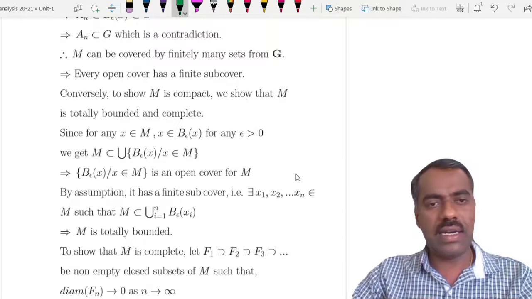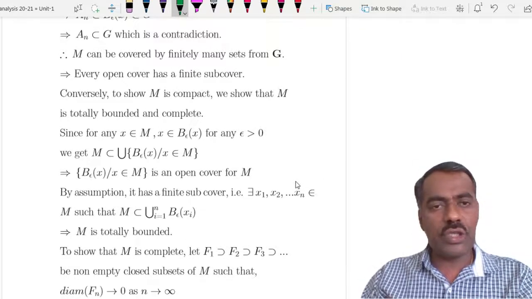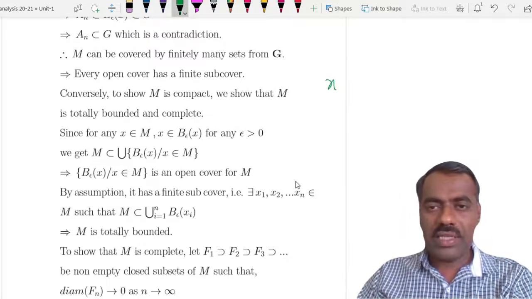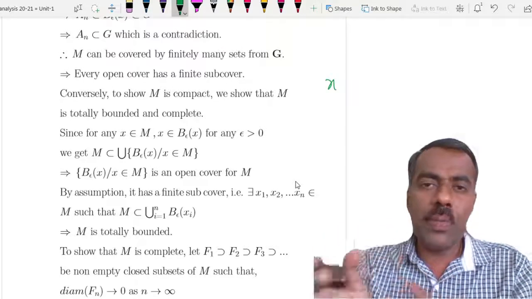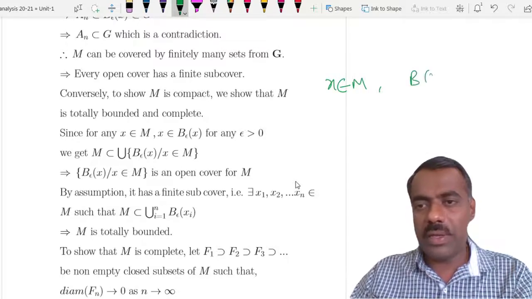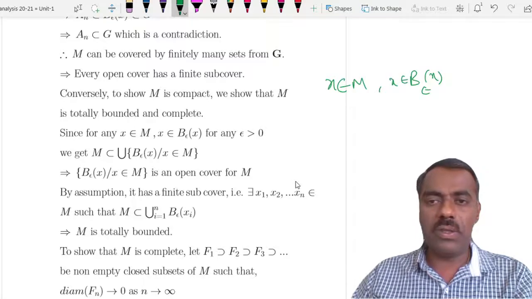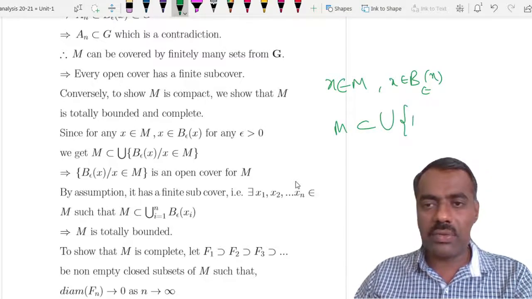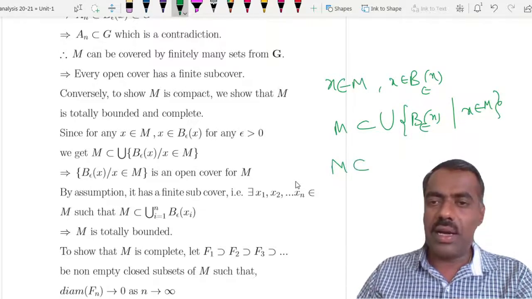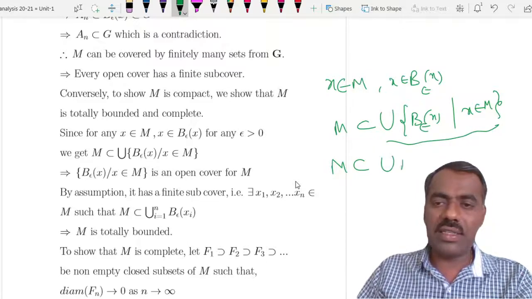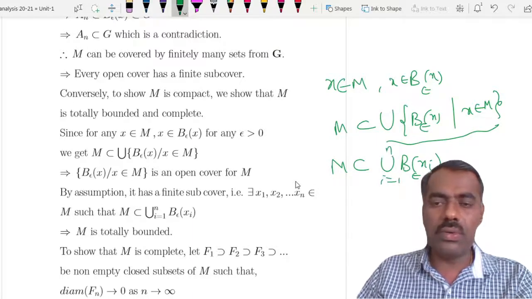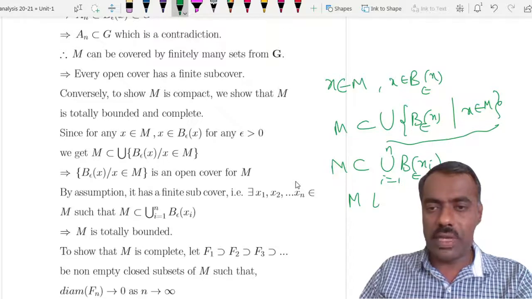The converse is easy. We want to show that M is compact, that means it is totally bounded and complete. Now you can see that if we create an open cover, then there exists a finite subcover. So how can we create an open cover? You simply take any epsilon, and then each x belongs to a ball, so M is covered by the union of these balls, which are open sets. This is an open cover, so there exists a finite subcover, from i equal to 1 to n. That shows that M is totally bounded.